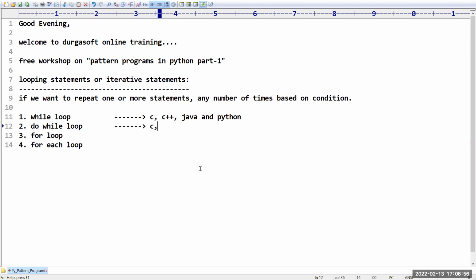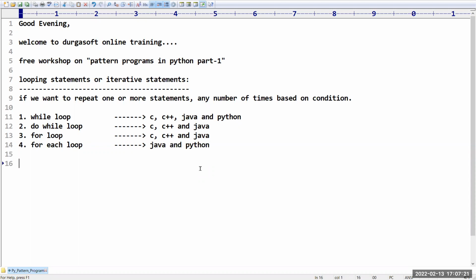Do while: C, C++, and Java provide support, but not Python. For loop: C, C++, and Java provide support, but not Python. For each loop: Java and Python provide support.